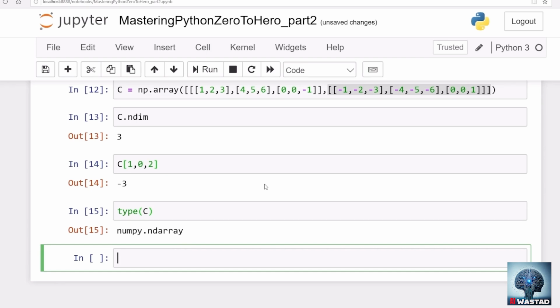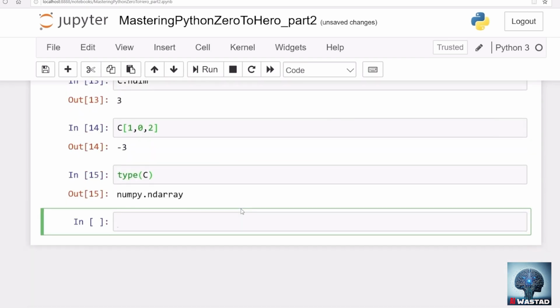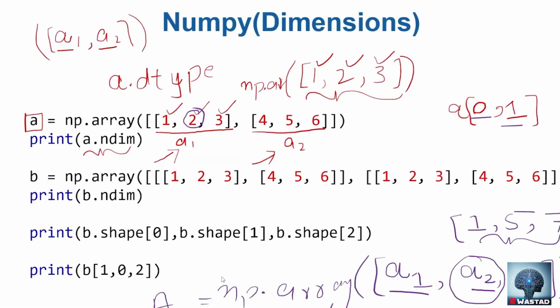Great. We will continue exploring NumPy more and more in the upcoming videos. In particular, I will talk about the shape property of NumPy. We have already discussed dtype. We have discussed ndim. In the next video, we'll talk about shape, and we will discuss more about NumPy. So hope to see you in the next.